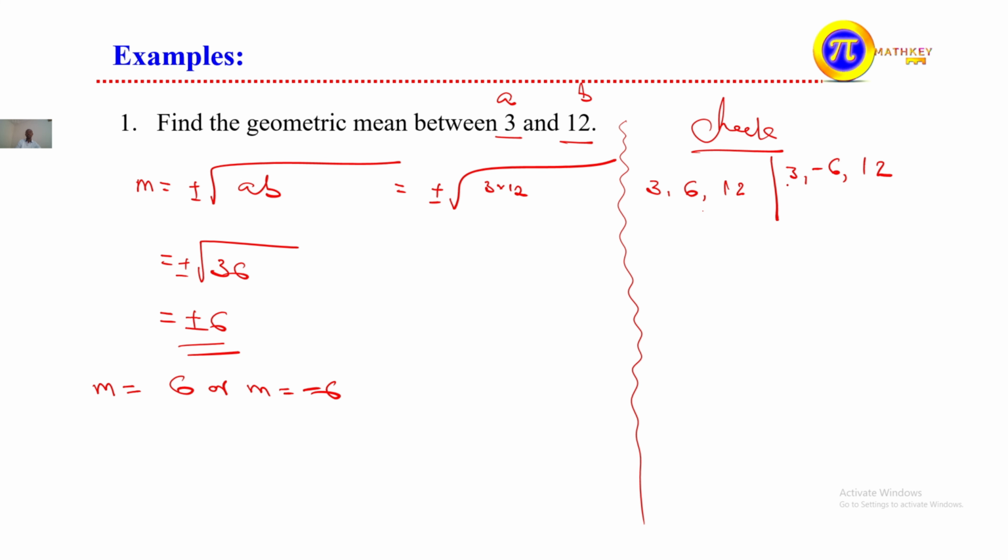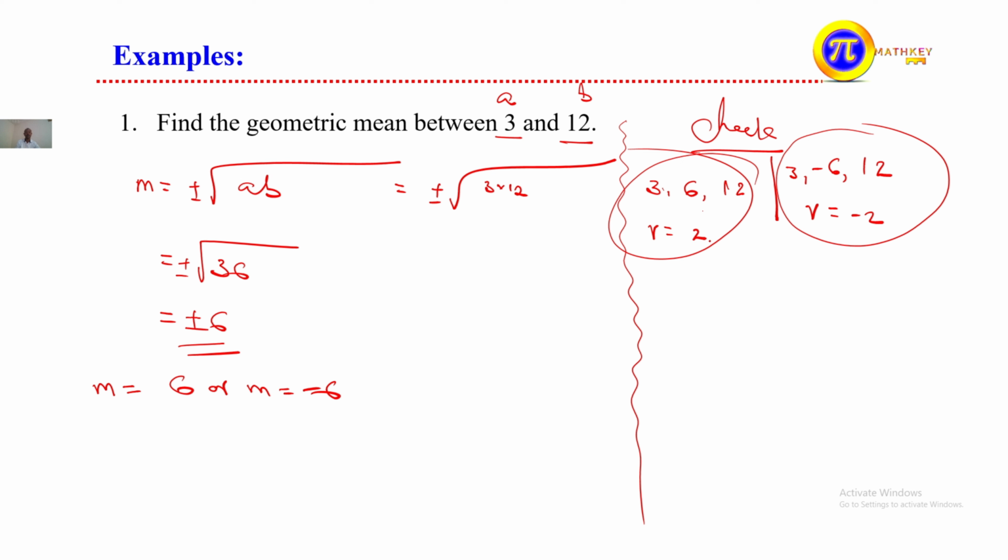Negative 6 divided by 3 is negative 2, and 12 divided by negative 6 is negative 2. So they have the same common ratio. Yes, this one has common ratio r equal to 2, and this one has common ratio r equal to negative 2. Since they have the same common ratio in each case, that implies it is a geometric mean and the sequence is a geometric sequence.